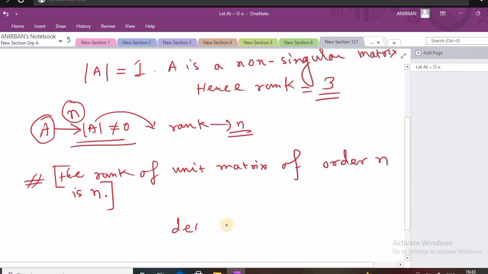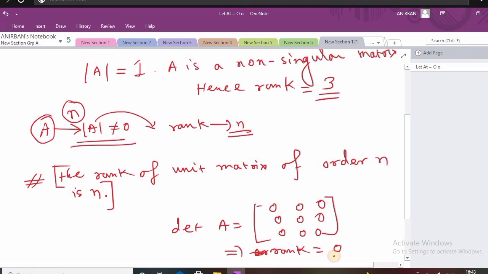Now we know that if there is a null matrix, suppose A equals 0 0 0, 0 0 0, 0 0 0, then what is the rank? You can assign the rank as simply 0. The rank of the null matrix is 0.